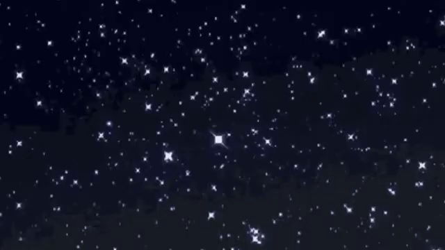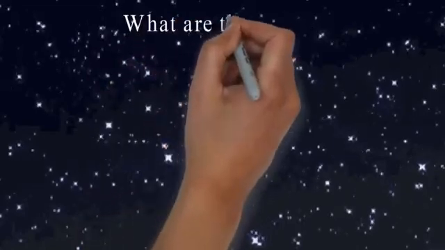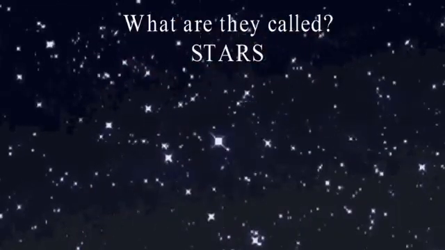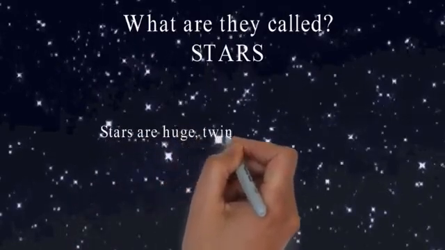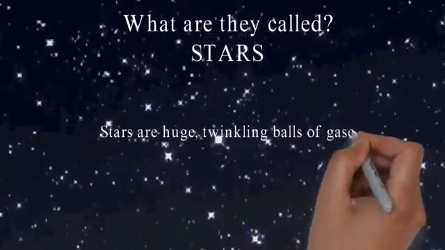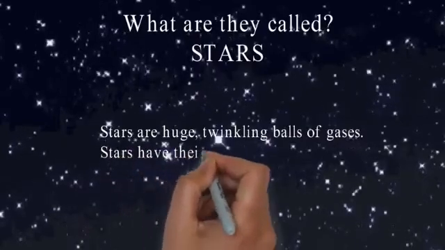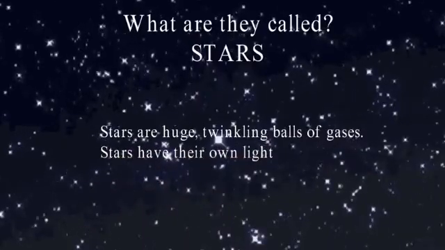Alright students, now answer this. At night, when you look up in the sky, what do you see? Do you see some twinkling objects up in the sky? I know you also know what are they called. What are they called? Correct. They are the stars. But what exactly are stars? Stars are huge twinkling balls of gases. Stars have their own light.